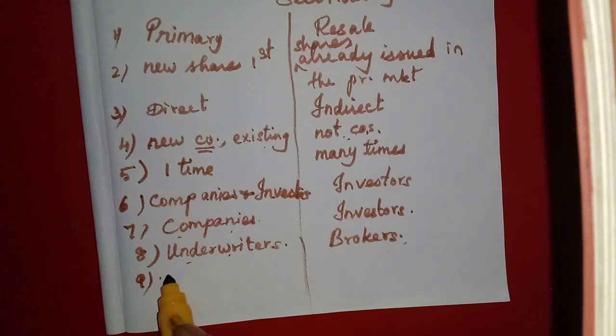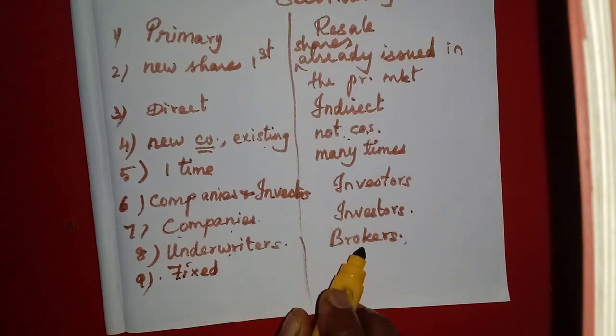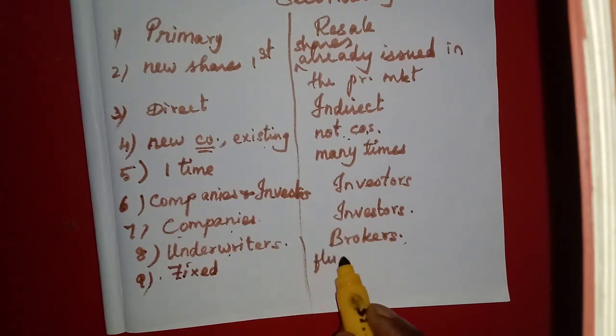Then about the price of the shares. In the new issue market, the price is fixed by the company itself. We cannot bargain to increase or reduce the price of the share. It is fixed by the company and it is a fixed price. No one can change that. But in the secondary market it is not a fixed price. It can fluctuate, it can vary.